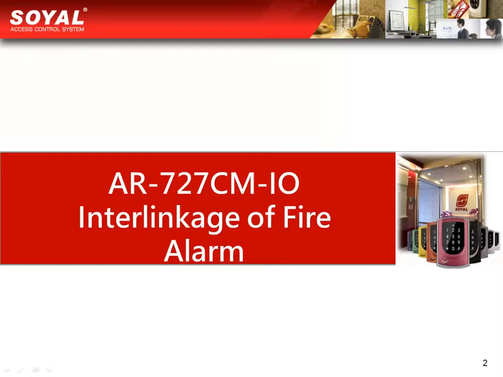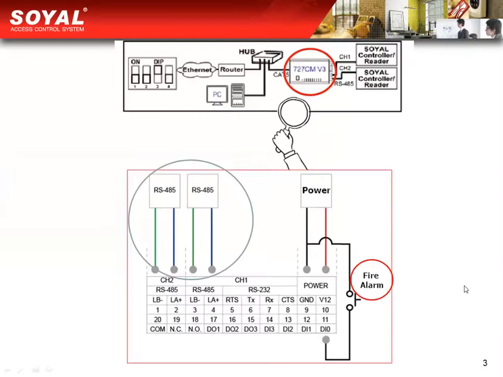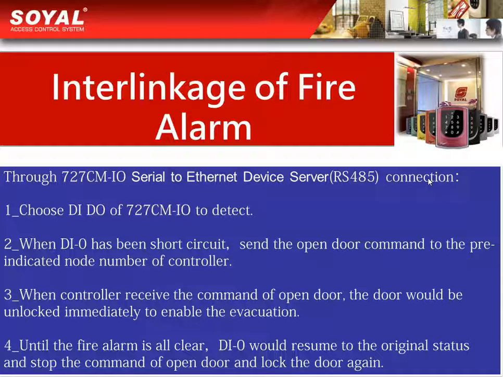Our topic today is AR727CMIO interlinkage of fire alarm. Here is the diagram. Please notice the blue circle connection here, and also the fire alarm output connection. Here is the instruction.